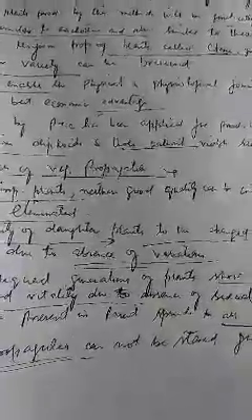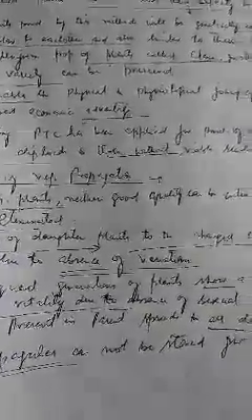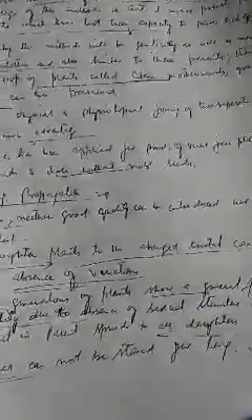But the problem with these vegetatively propagated propagules is that they cannot be stored for a long period. These are the disadvantages of vegetative propagation in plants.